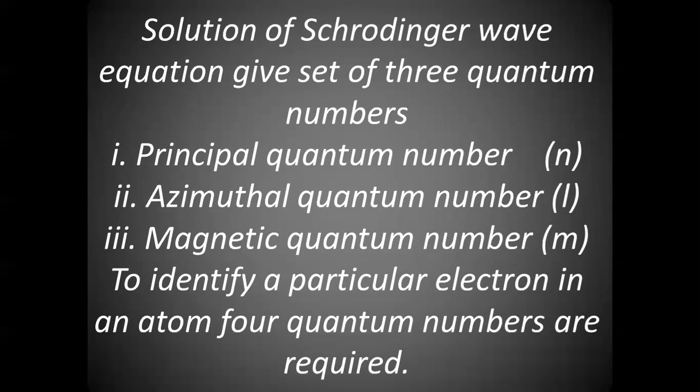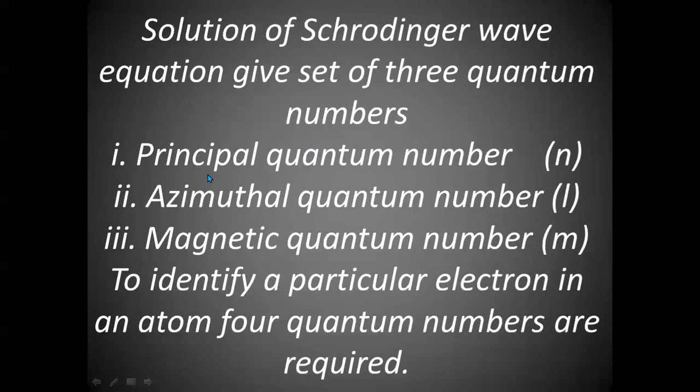Now coming to the quantum numbers. Okay, we have four quantum numbers. The first one is called the principal quantum number.